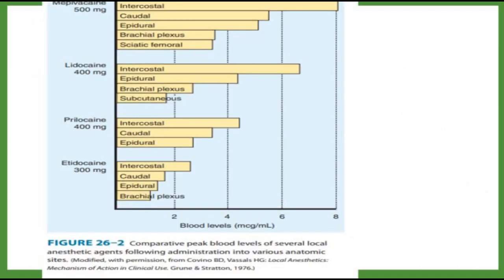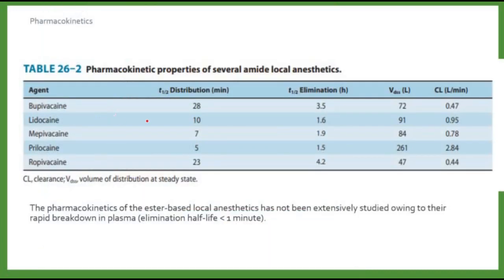This is the comparison of the peak blood levels of several anesthetic agents after administration into various anatomic sites. Here you can see that bupivacaine has the highest half-life, about 28 minutes, while the elimination half-life is 3.5. Volume of distribution is 72. It is a highly lipid-soluble drug, and it is an amide, so it is metabolized by the liver. Its clearance through the kidney is just 0.47.